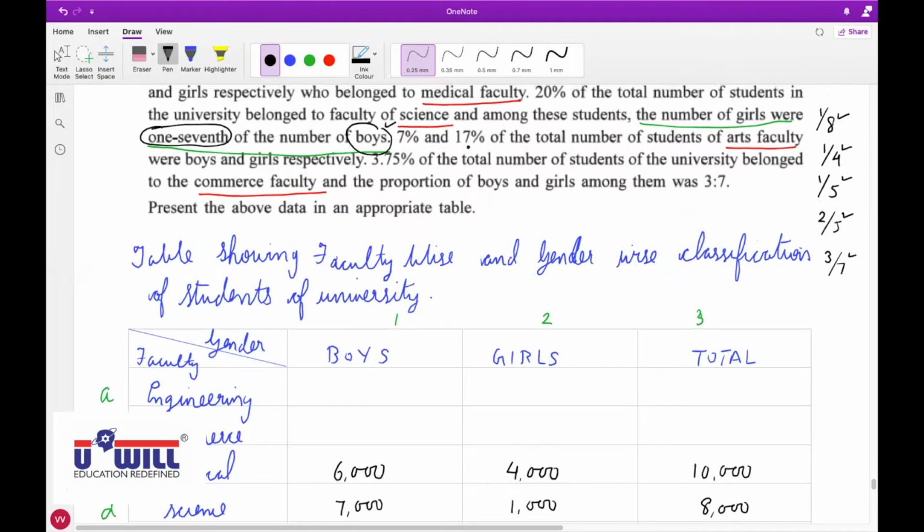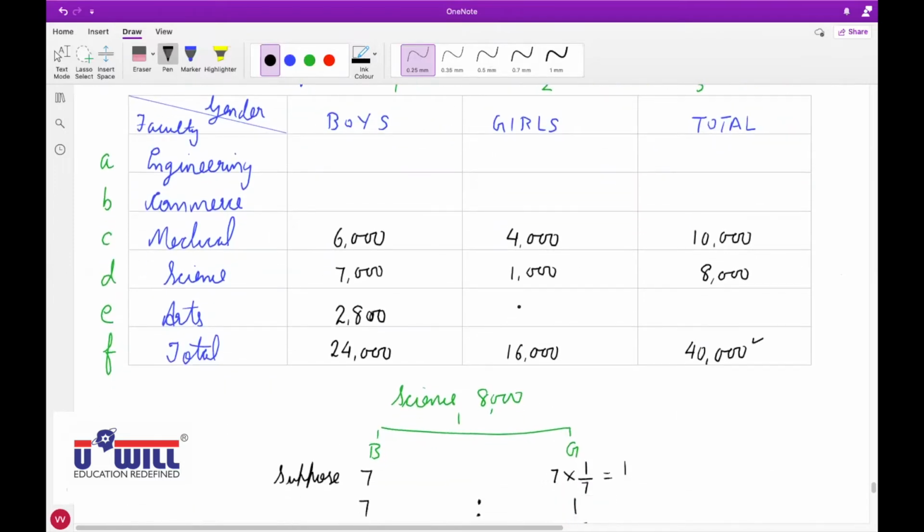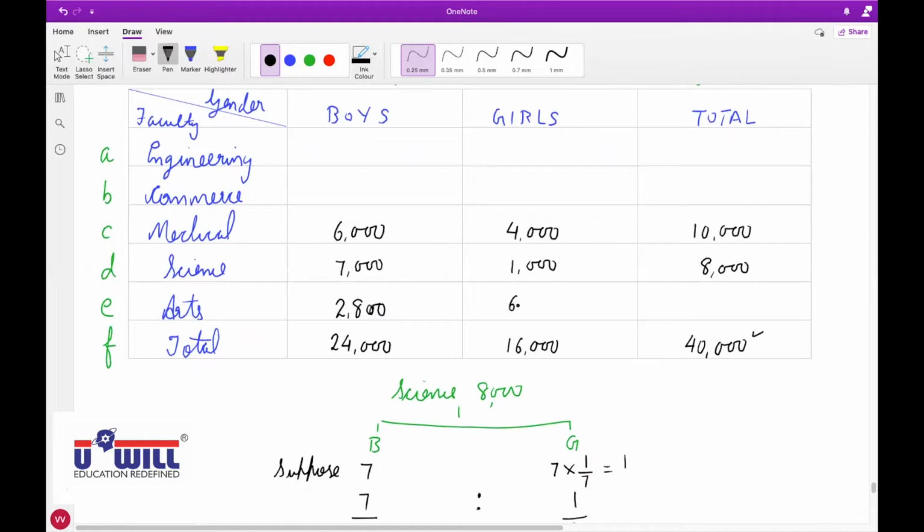Now tell me the number of girls. 6,800. 40,000 into 17%. That is 6,800. Where should I write that? 2E.